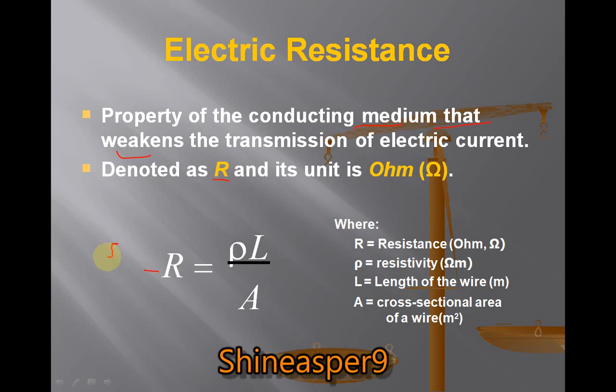The ohm has its own symbol. Here rho is the resistivity, L is the length of the wire, and A is the cross sectional area, which I told you about previously. R is the total electric resistance. Move to the next slide.